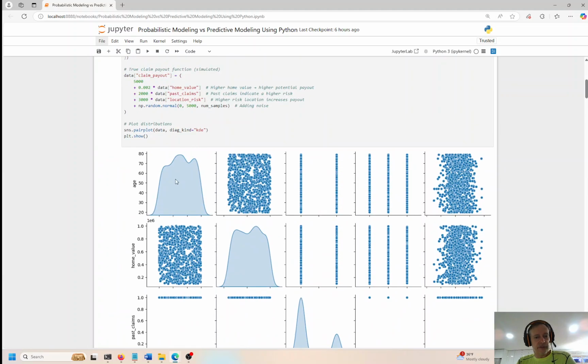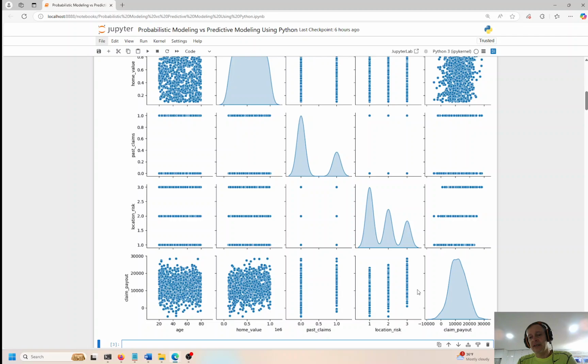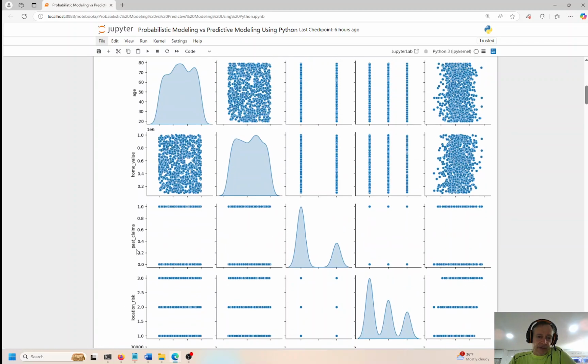So here's the distributions. You can see the first curve here in the upper left is not bell-shaped at all. The second has a couple peaks. This has 2 peaks and 1 valley. This is 3 peaks and 2 valleys. And this one on the lower right-hand side, sort of the southeast side of the chart, is a little bit more bell-shaped. And you can see here, past claims, this is insurance data, either there's a claim or it's not, right? So 0 or 1, these are binary. Over here, you can see past claims, again, it's binary. That's why you have these peaks. There's a claim or no claim.